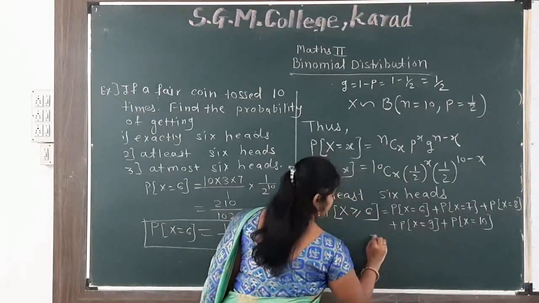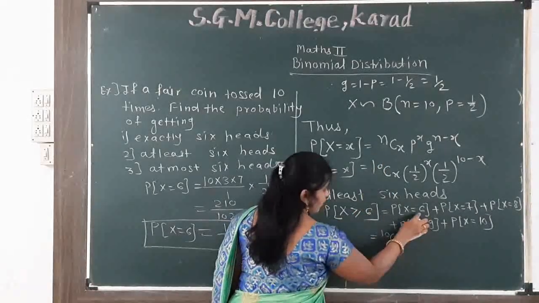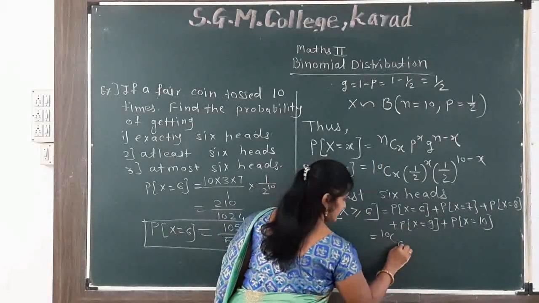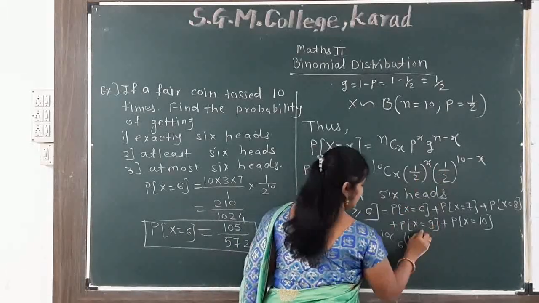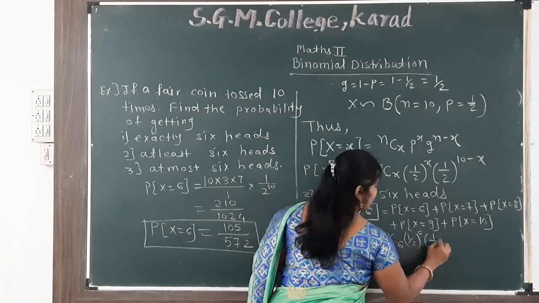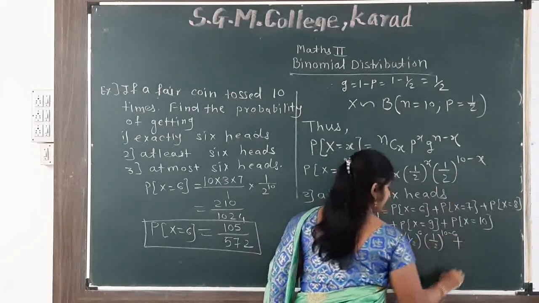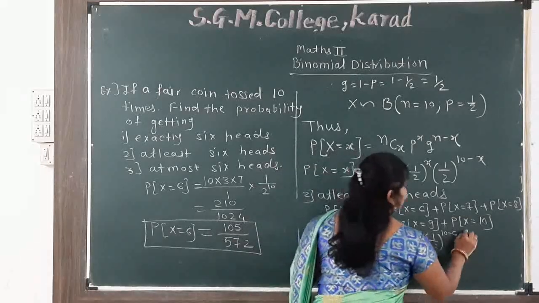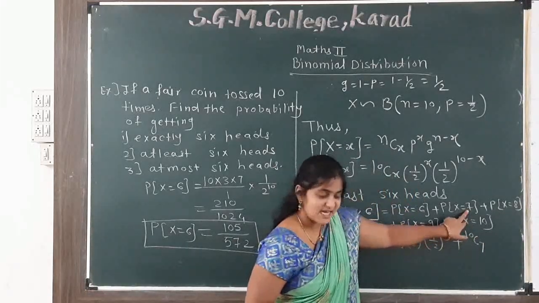So we can again use this formula for this. So we can use here nCx. So 10C, what is small x here? 6. P, 1 by 2 raised to the power x is 6, 1 by 2 raised to the power 10 minus 6, plus again 10C7 because small x is here 7.